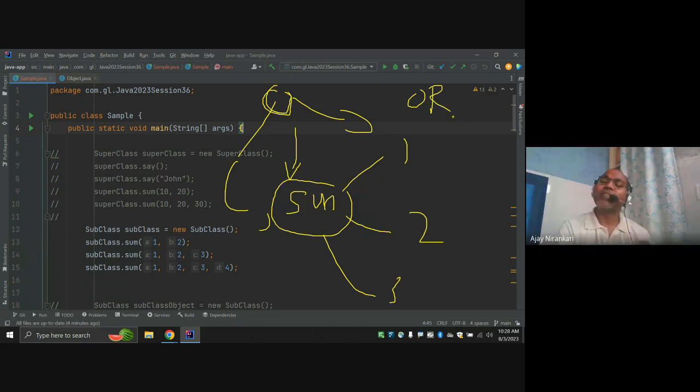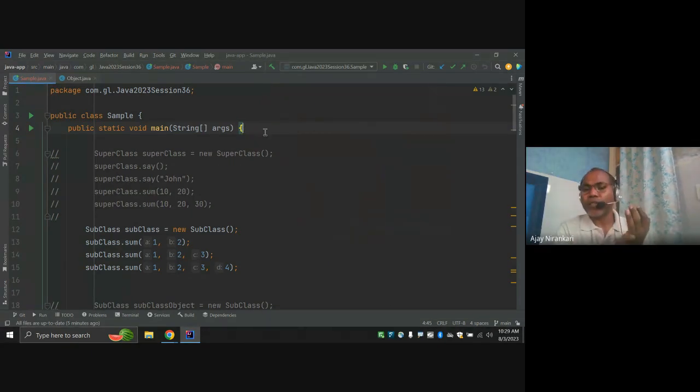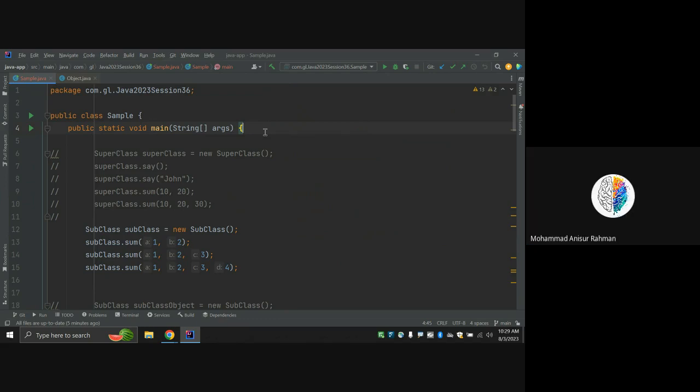Let's practice these things. If there is any confusion, surely we'll cover it. But we can say we have almost covered the object oriented programming features. You can just revise all the things: what is a class, what is an object, what is encapsulation, what is inheritance, what is composition, what is polymorphism. These are the main basic principles of an object oriented programming language, right? Okay.